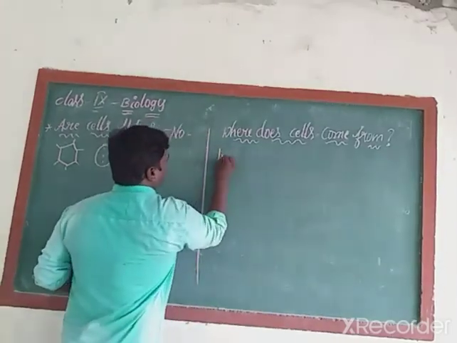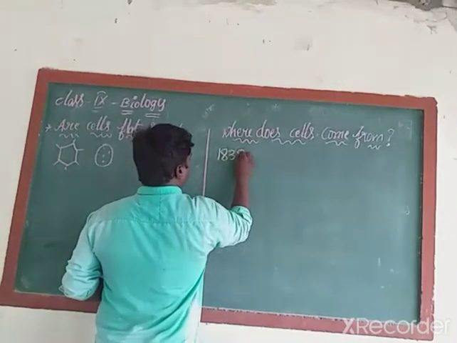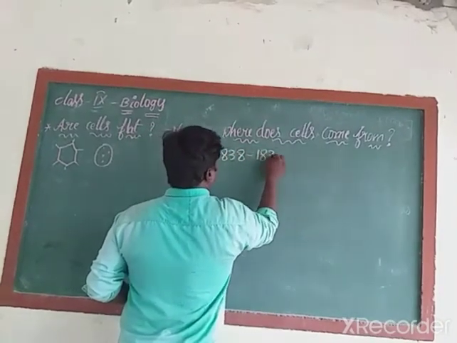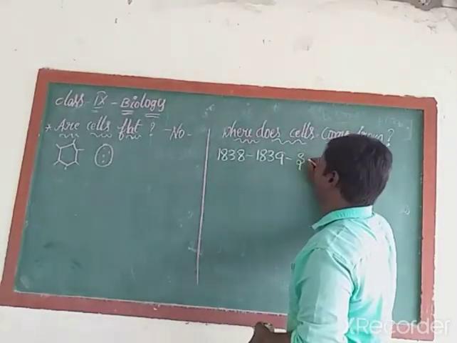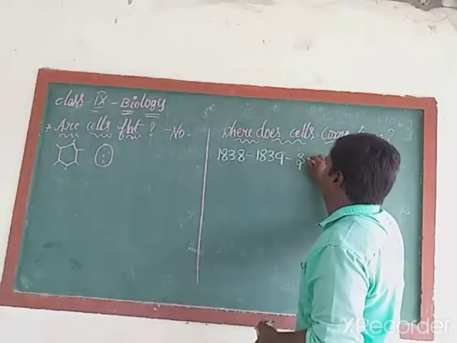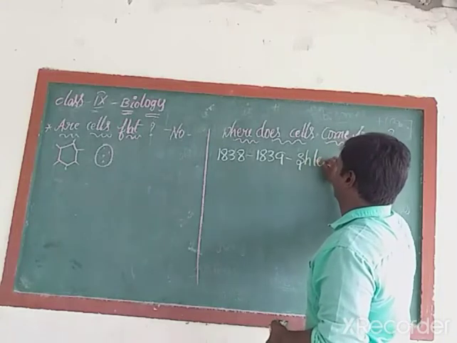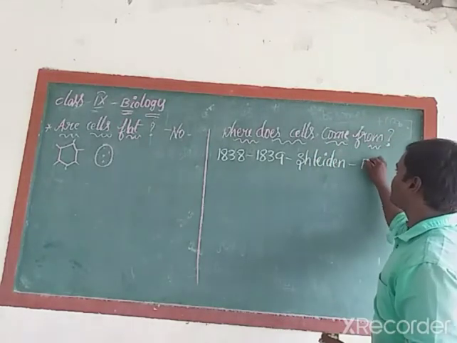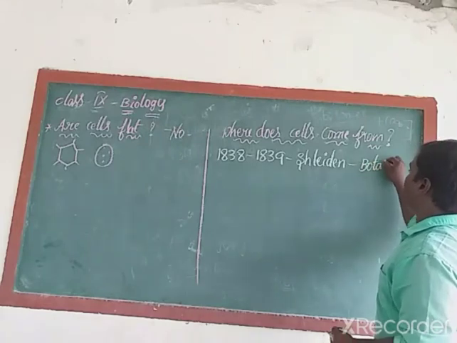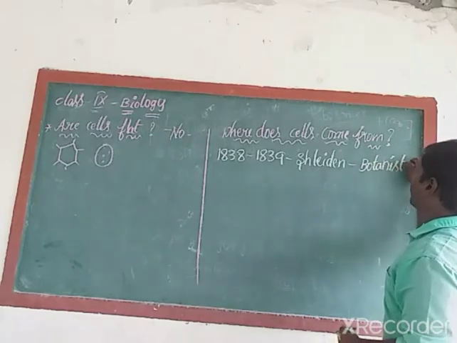In the year 1838 and 1839, two scientists came to the investigation field. The first one is Schleiden. He was a botanist. Botanist means, what do you know about a botanist?